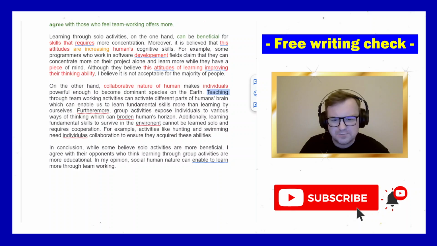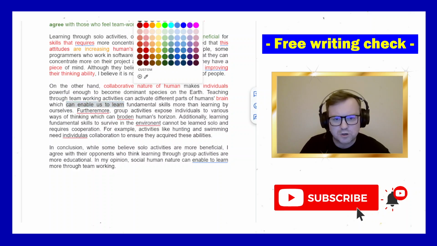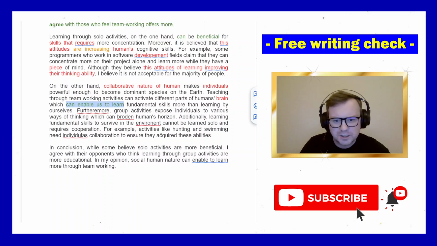Teaching through team working activities can activate different parts of humans' brains, not just one, which should be a comma here, punctuation, comma, brains, which can enable us, I like this, can enable us to learn, wonderful, nice, complex grammatical structure, can enable us to learn fundamental skills, nice collocation, fundamental skills, I like it. More than learning by ourselves. Furthermore, we have a spelling mistake.